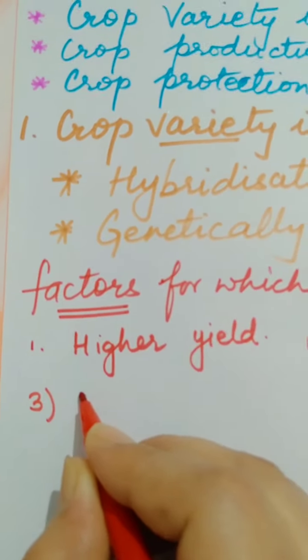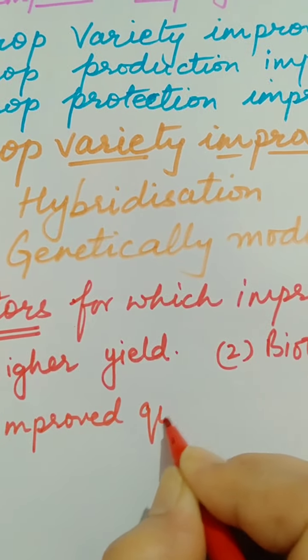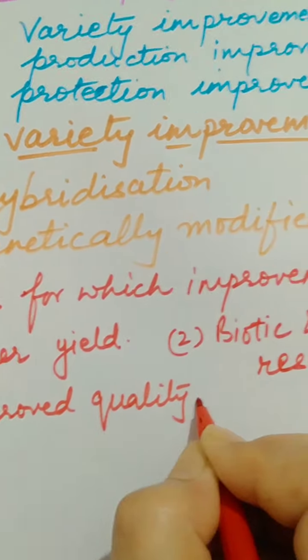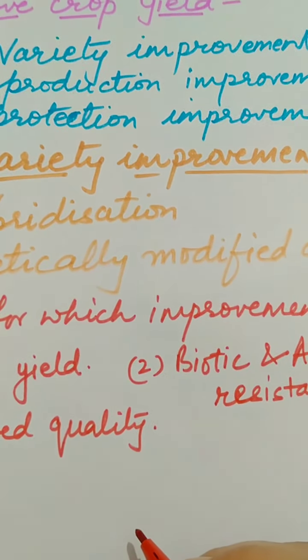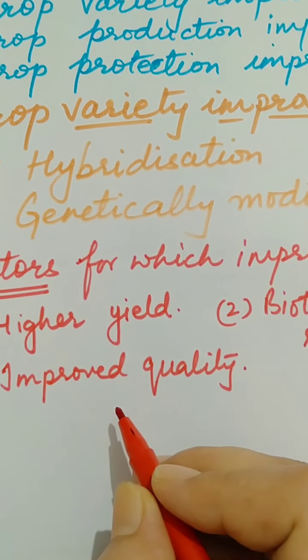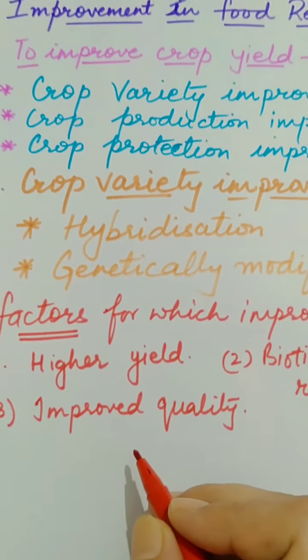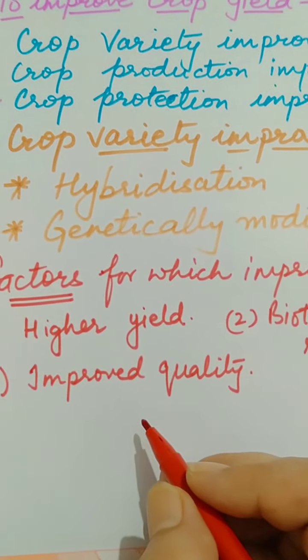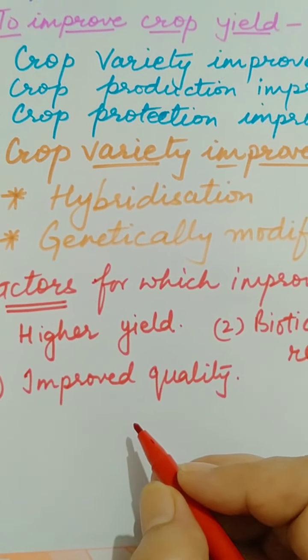Then third, we did improved quality. In improved quality, I have explained to you earlier also. For example, if it is wheat, its baking quality is improved. If it is pulses, protein quality is improved. If they are oil seeds, how much oil they produce, that improvement is done.